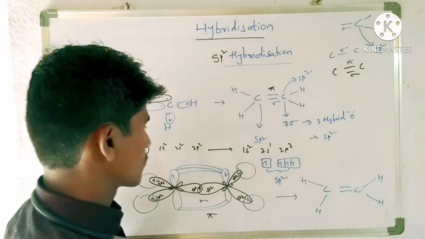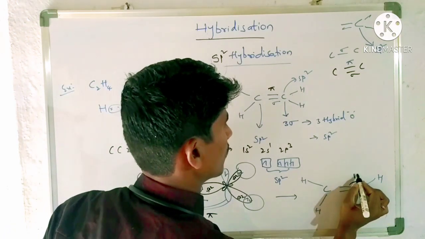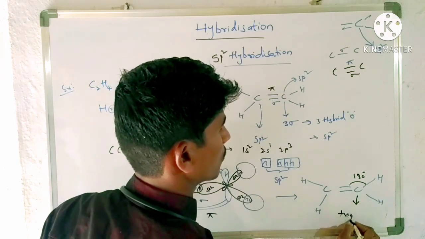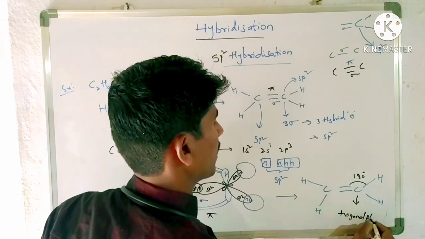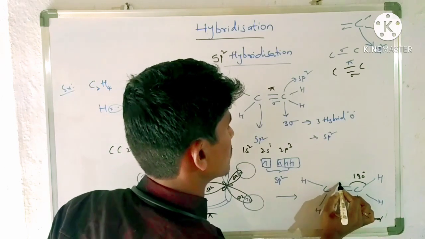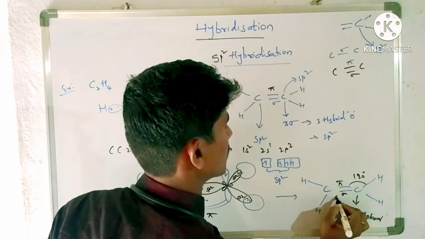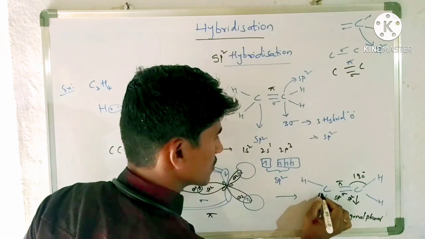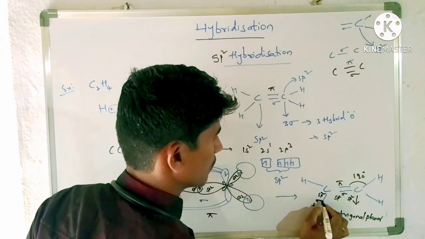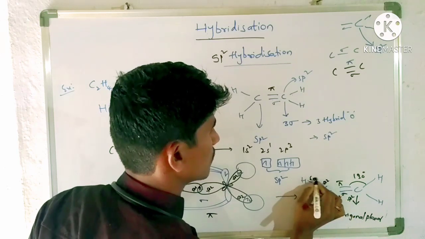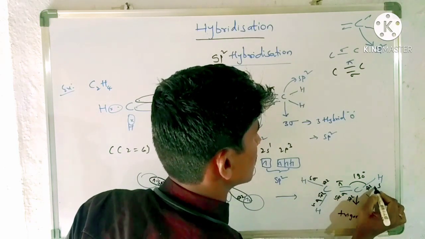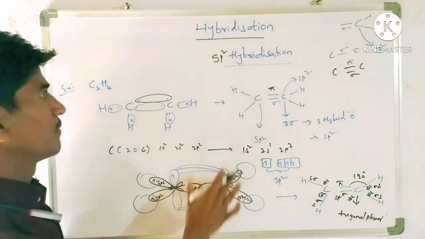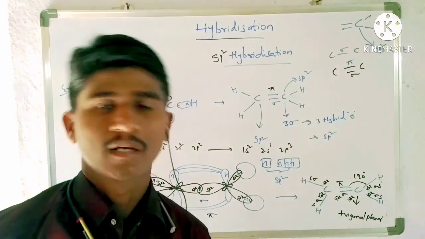So here the bond angle is 120 degrees and carbon has trigonal planar shape. So this is pi bond and this is sigma bond between sp2 carbon. Now all these are sp2-s sigma bonds. So this is about the sp2 hybridization of the carbon.